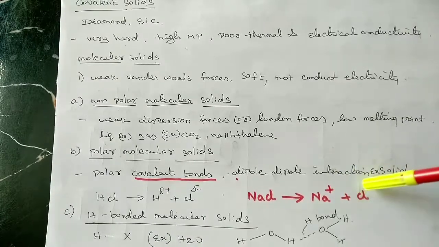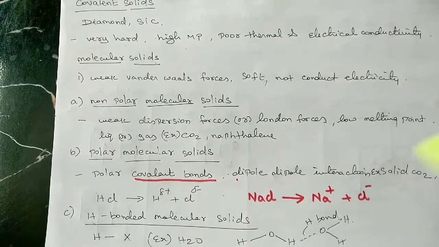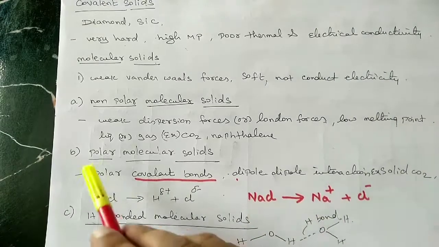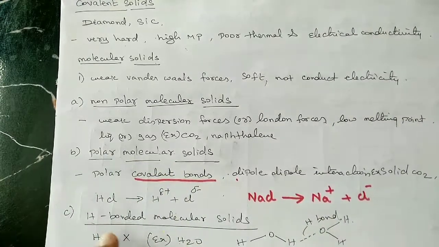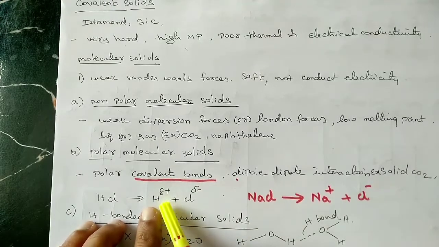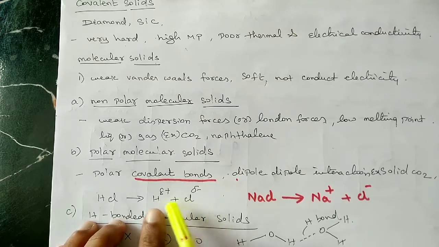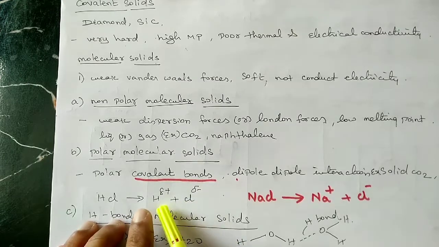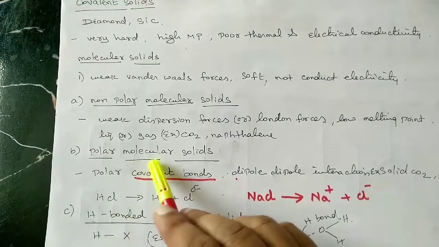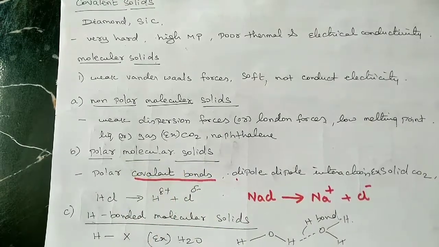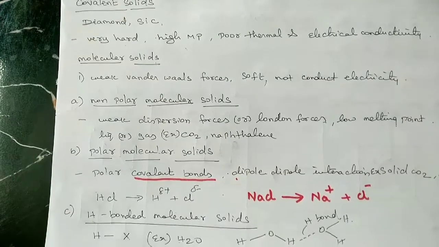That type of bond is completely polarized. HCl is a partially polarized molecule. Partially polarized means there is not a complete transfer of electron from hydrogen to chlorine, only a partial transfer. That type of bond exists in polar molecular solids. Examples are carbon dioxide and ammonia.